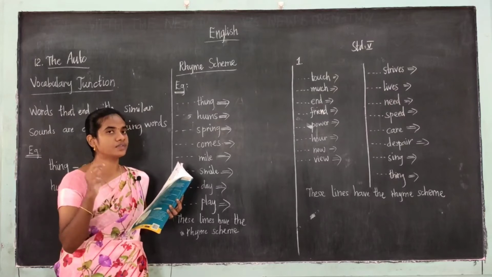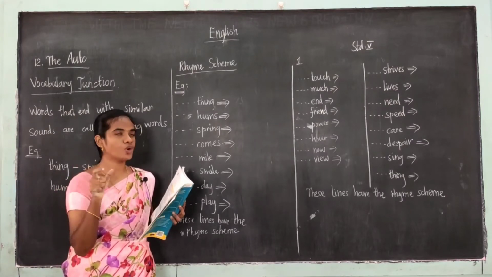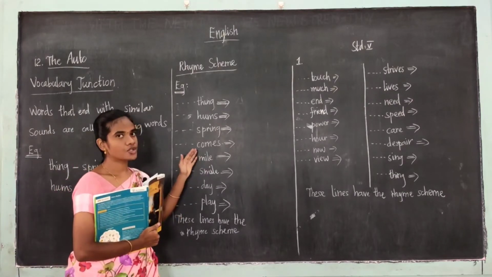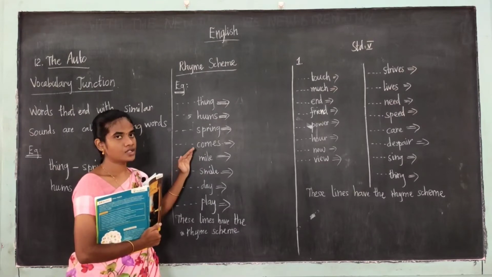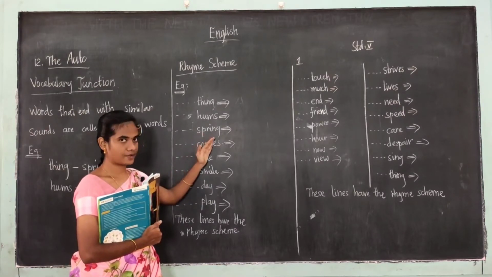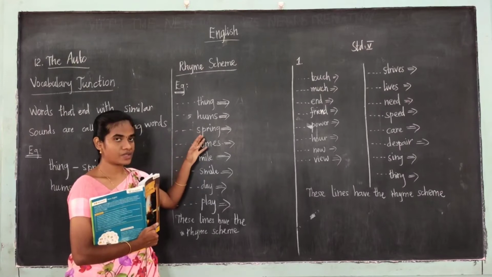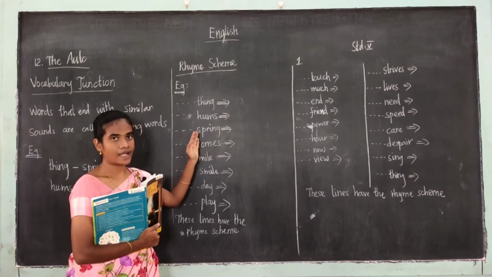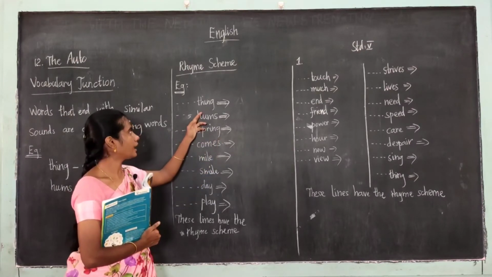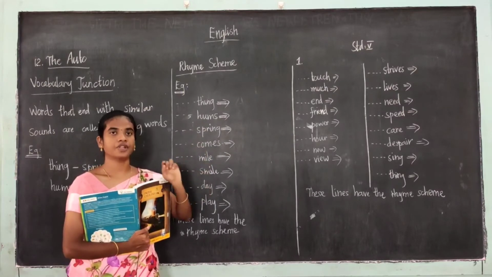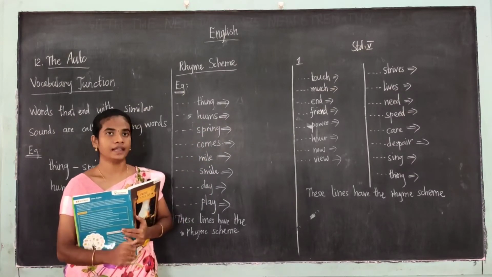Here the words are written in bold, so that is what I have written here. These are the last words in each line. For the rhyme scheme you have to look at the last word only, so I have written the last words. For each new sound you have to give a letter.